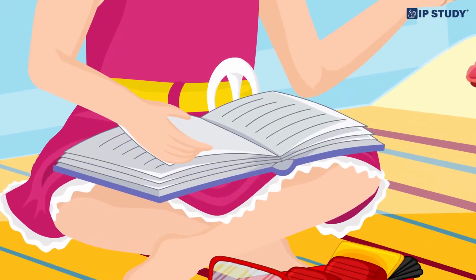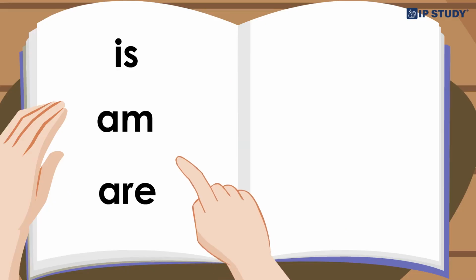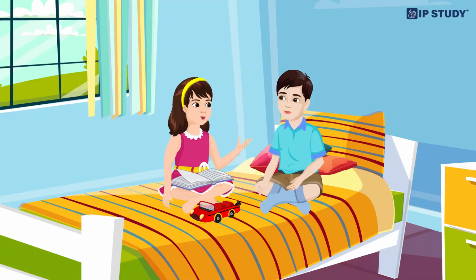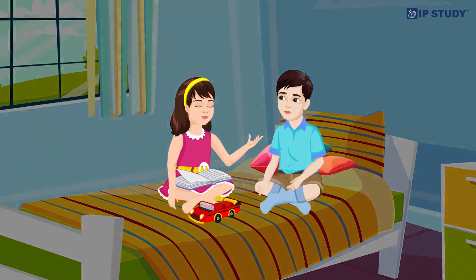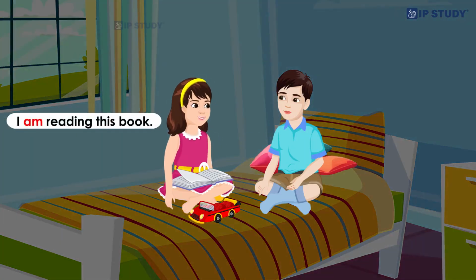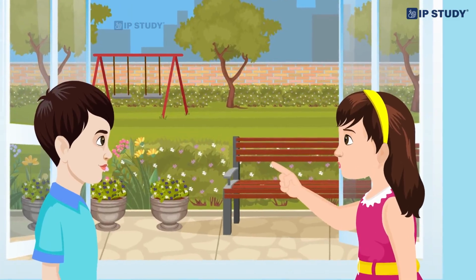Akshat, look at this book. I am reading it. Here, am is a word we use when talking about ourselves doing something, like I am reading this book.